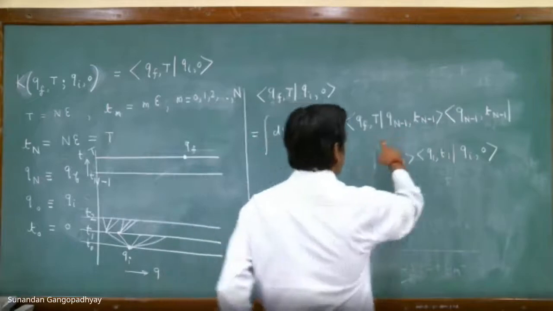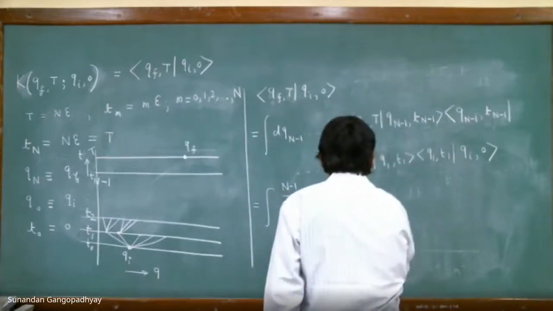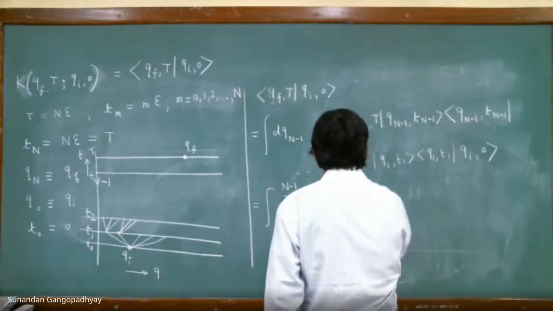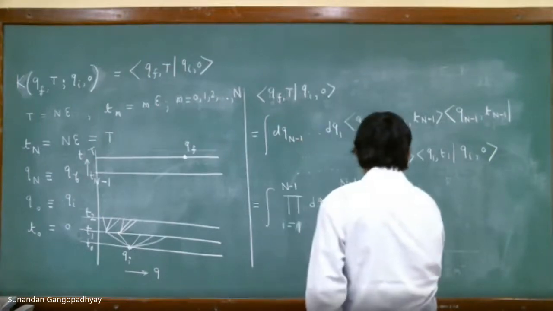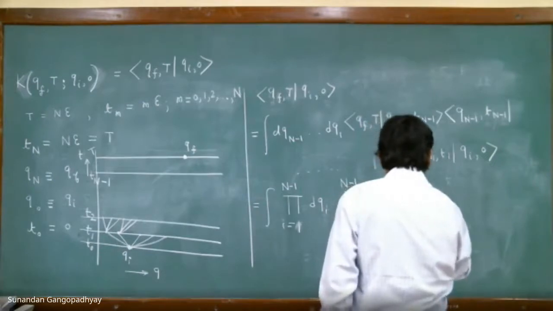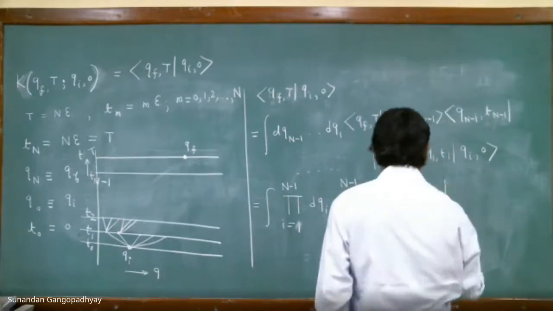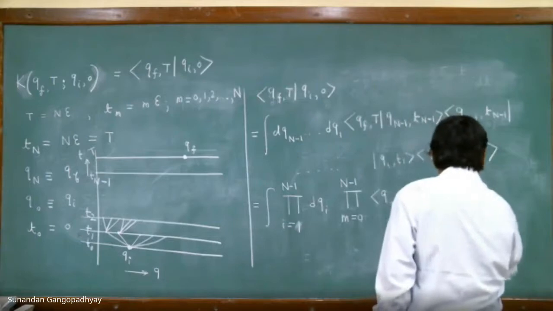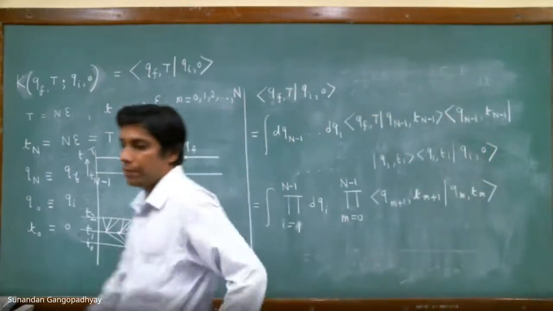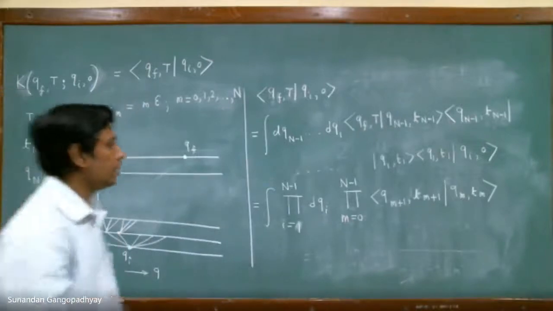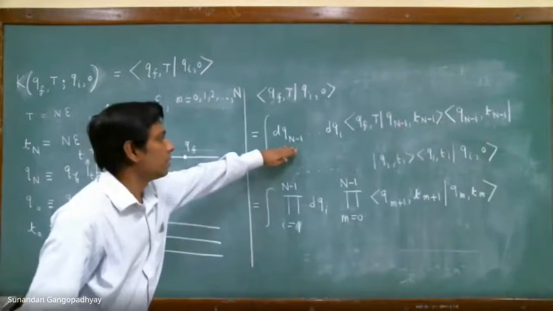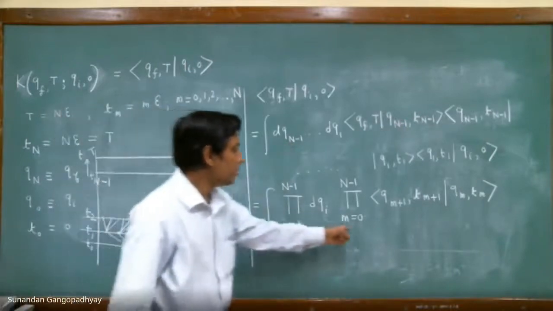And then you can combine all these expressions in the following way, n is equal to 0 to n minus 1. So this is what we have. You can check that this expression is indeed the same expression as this one, because n is equal to 0.